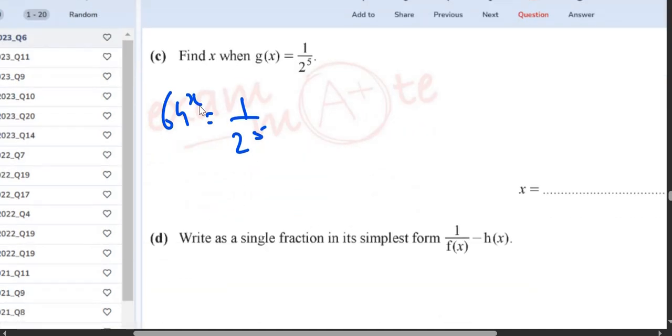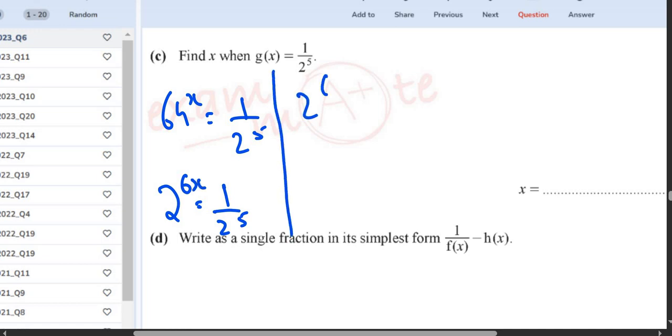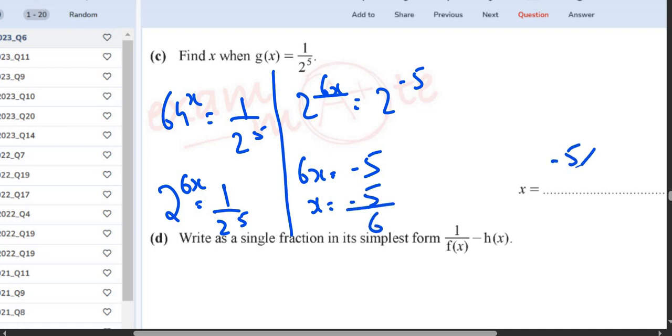So instead of writing 64 raised to power x, I can say 2 raised to power 6x, sorry. So 2 raised to power 6x is equal to 2 raised to power negative 5. 6x is equal to negative 5. x is equal to negative 5 upon 6. So the answer is negative 5 upon 6.